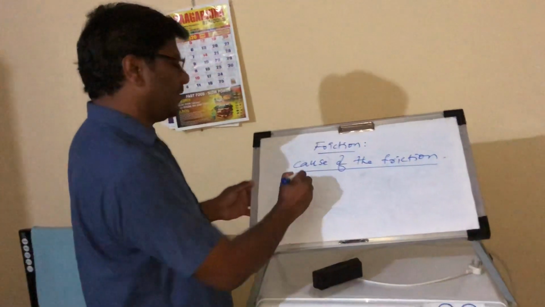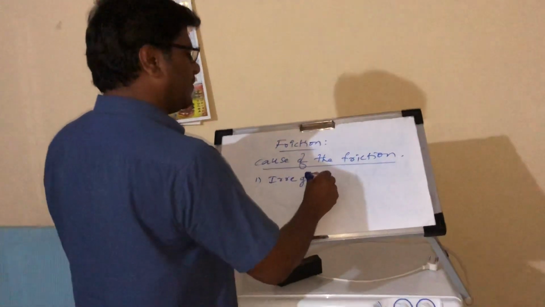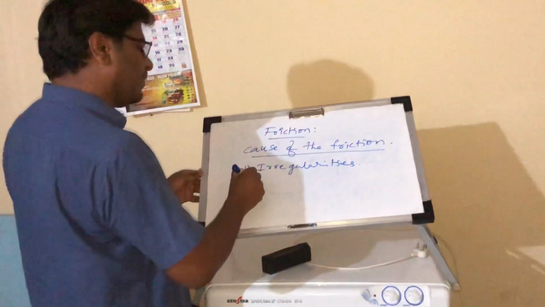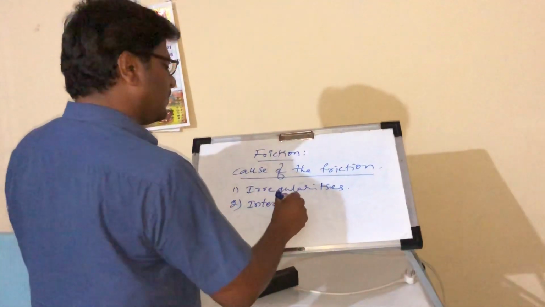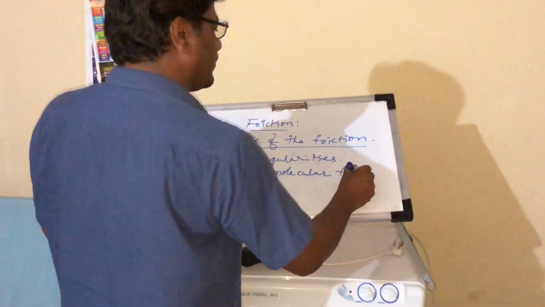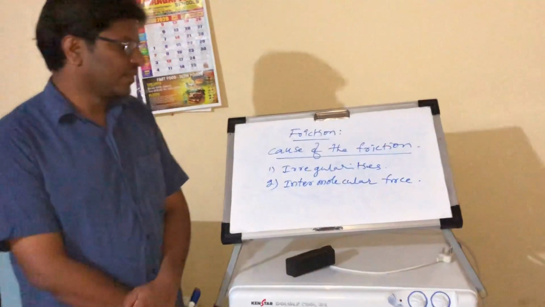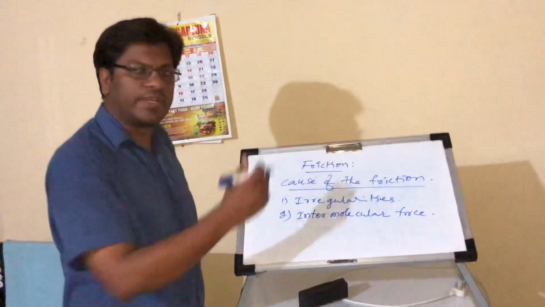One is the irregularities. The second one is intermolecular force. So the first one is the irregularities. How are the irregularities the cause of friction?